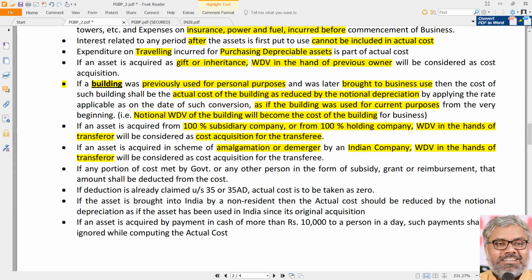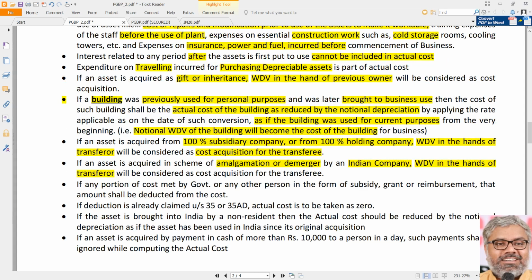He will give an asset has been purchased. Let us say a car was purchased by so and so Mr. Suresh 4 years back, and after 4 years, now in the previous year he has converted that car for business purposes. So what will you do? People seriously will calculate notional WDV and all that and get 0 marks. Why? Because this provision is not applicable for a car, sir. This provision is not applicable for any other asset. This is applicable only for building. Only means only. That's all.